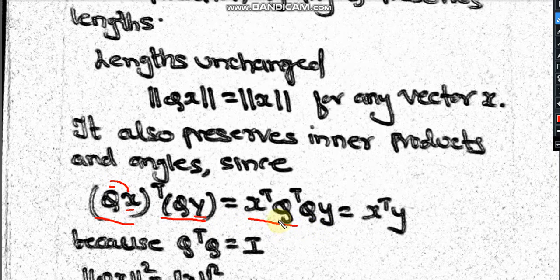So here you can see Q transpose Q. What is Q transpose Q? This gives you an identity matrix I. So x transpose into I into y gives you x transpose y. So you can see that when you multiply x with Q and y with Q, the result remains as it is, x transpose y.